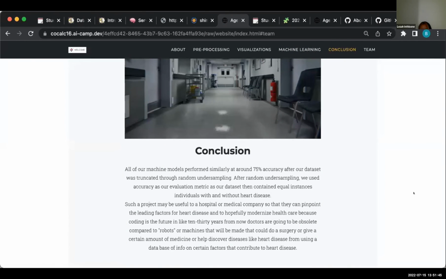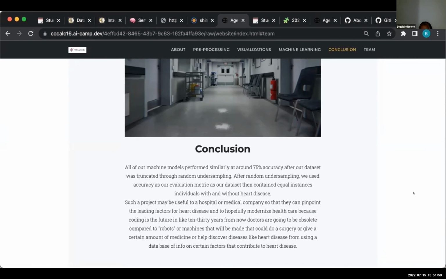Because coding is the future, in 10 to 30 years from now, doctors are going to be obsolete compared to robots or machines that are able to do surgery, give medicine, or discover diseases like heart disease by using a database of information on certain factors that contribute to heart disease.